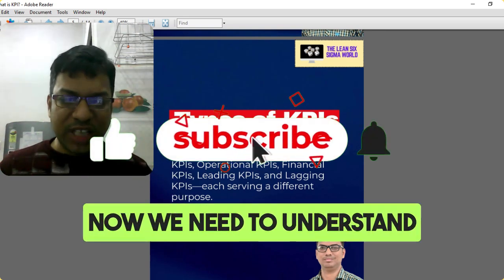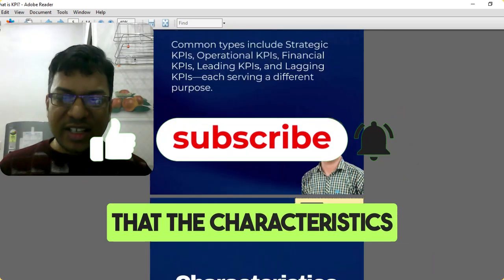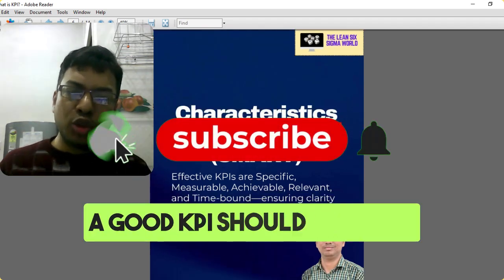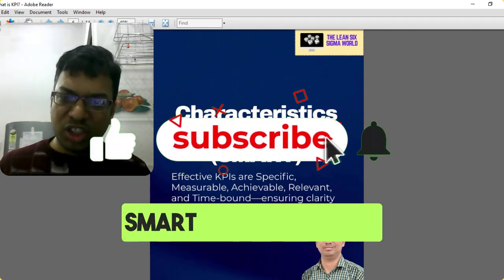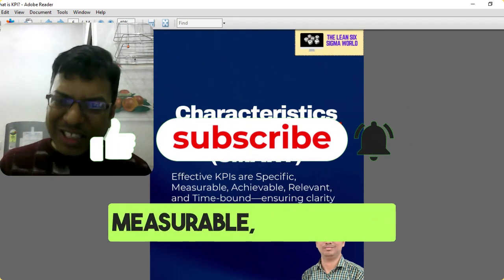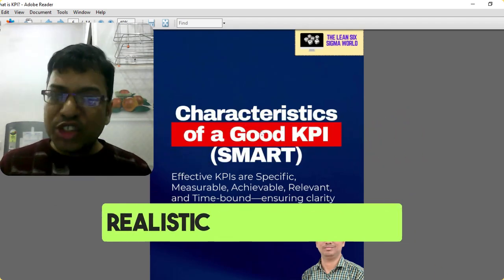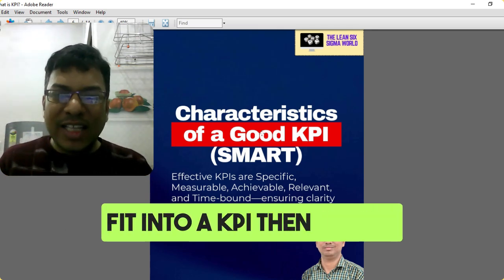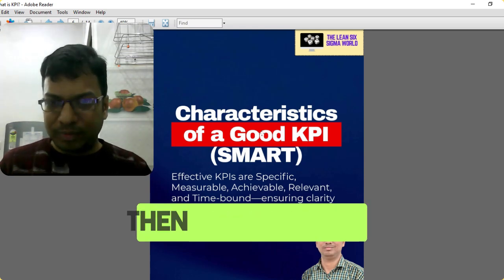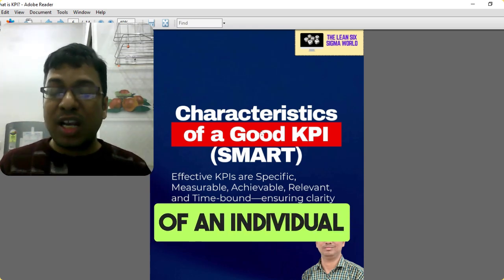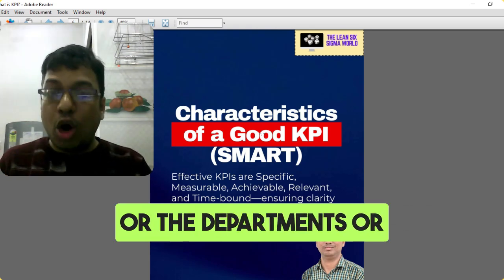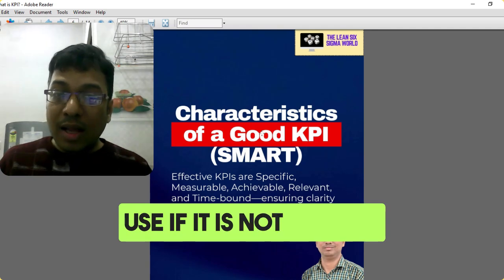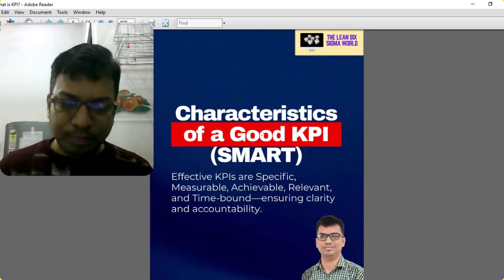Now we need to understand the characteristics of a good KPI. What will be the characteristics of a good KPI? A good KPI should be SMART, smart enough. SMART means specific, measurable, achievable, realistic, and time bound. If all these characteristics fit into a KPI, then only it can meet the requirements. Then only you can measure the performance of an individual, the departments, or the organization. Otherwise, the KPI will have no use if it is not meeting the requirement of SMART.